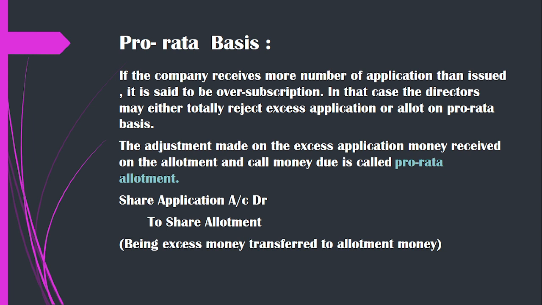Pro rata basis is nothing but the excess application money received will be adjusted towards the allotment and call money due from the shareholders. The journal entry for this will be share application account debit to share allotment, that is, excess application amount is transferred to the share allotment account.